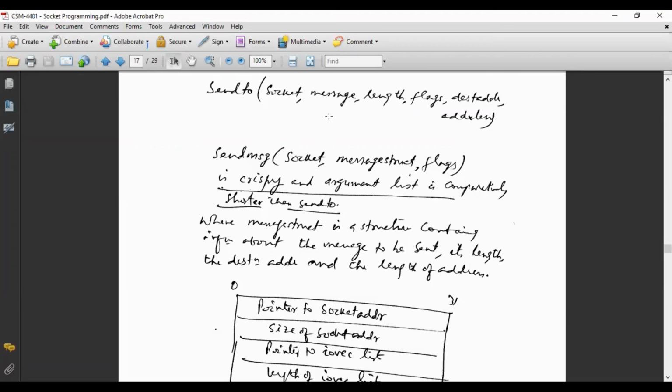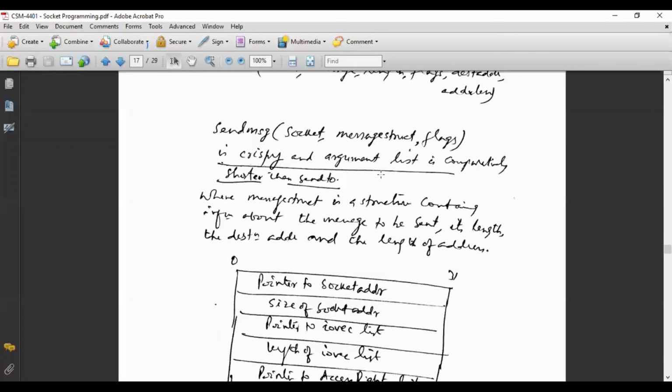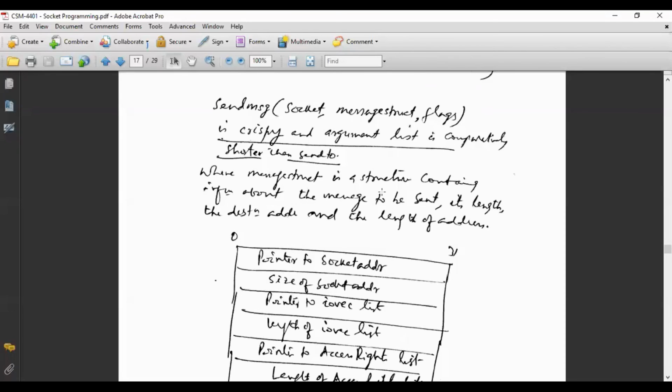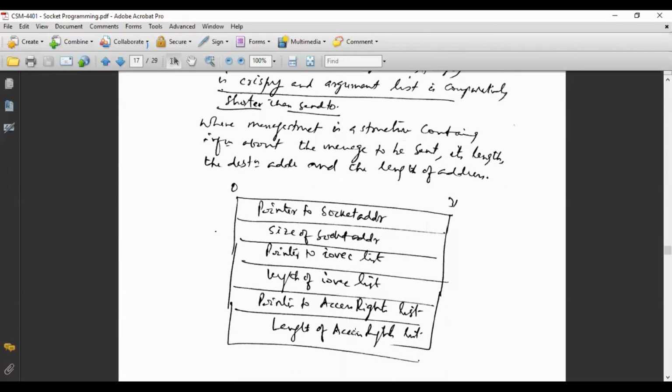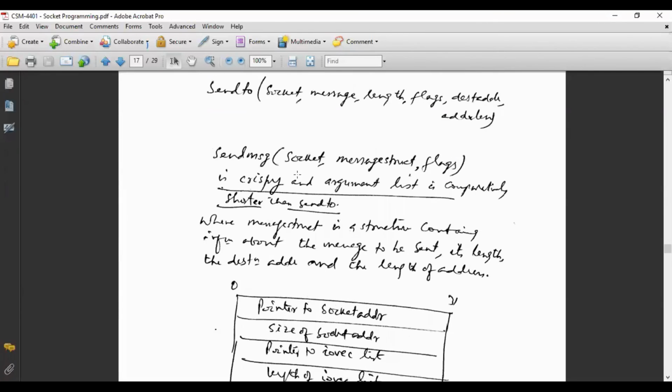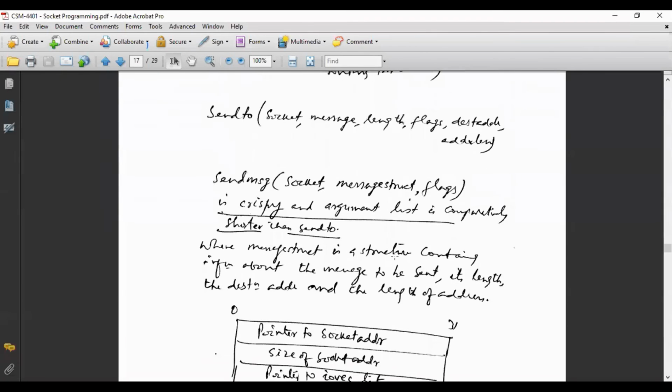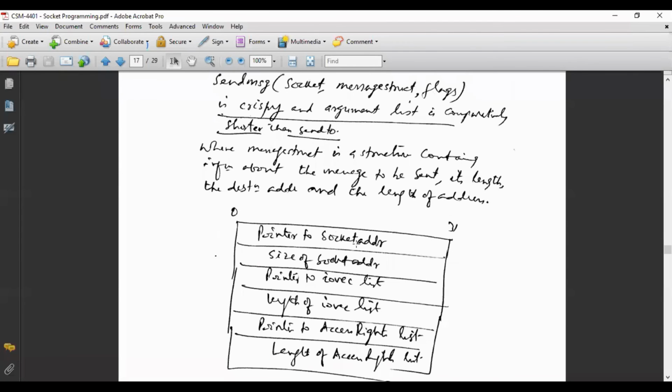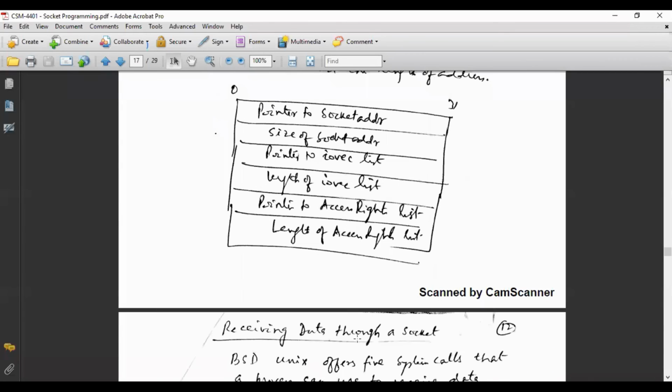The rest of the things, that is the message length, destination address, and address length, are embedded in the message structure. So that is crisp, and the argument list is comparatively shorter to send to, but all these things are there. So here is the structure of the message. You see here all the things which were there in the send message, they are also here. Pointer to sock address. Sock address means size of the sock address, IO vector list, access, and this and that.